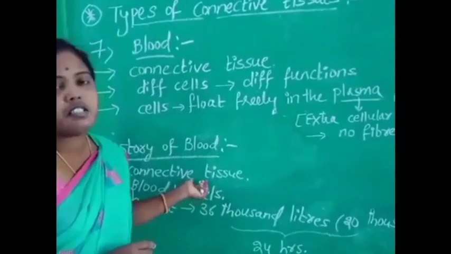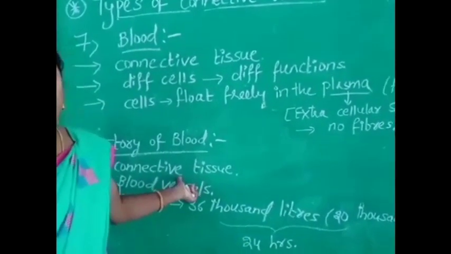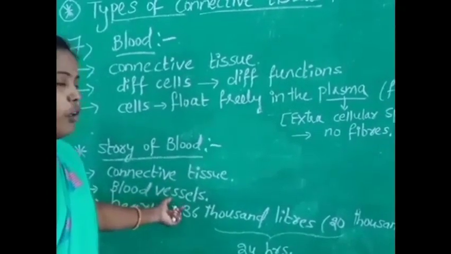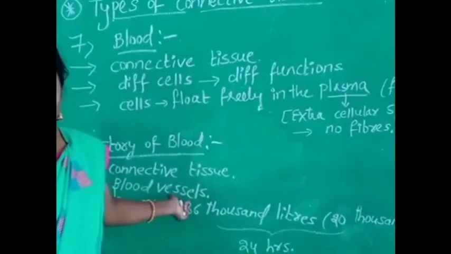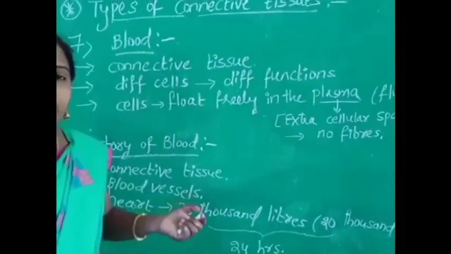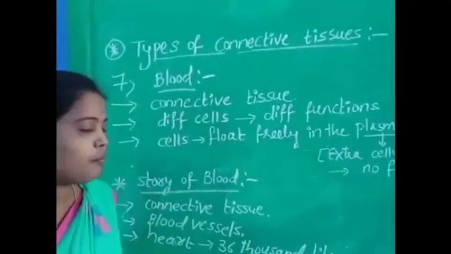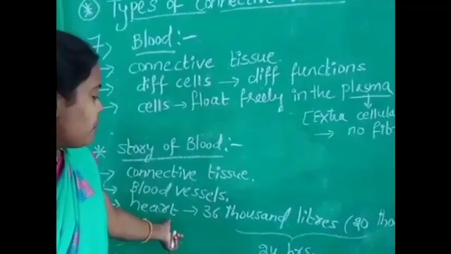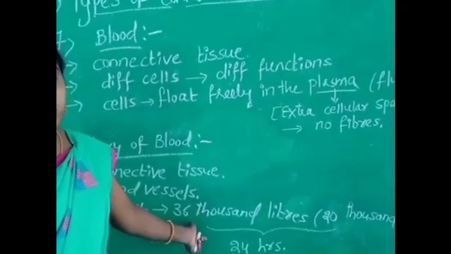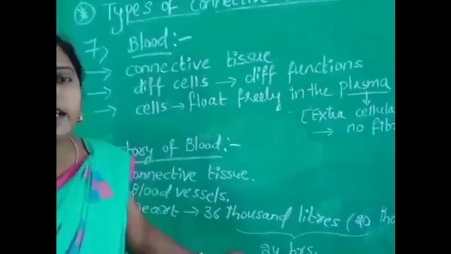Children, already we discussed that blood is also called a connective tissue. Blood flows only through the blood vessels. Very important thing, children: do you know our heart pumps 36,000 liters of blood? Children, see how great it is.